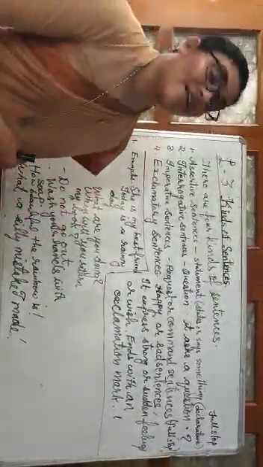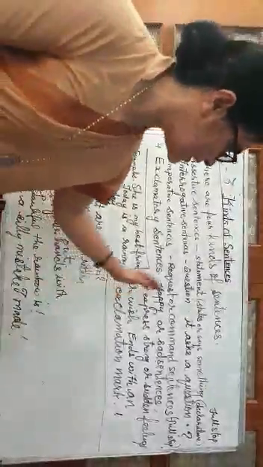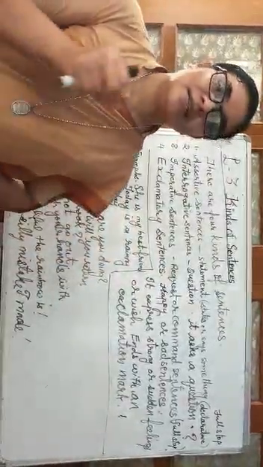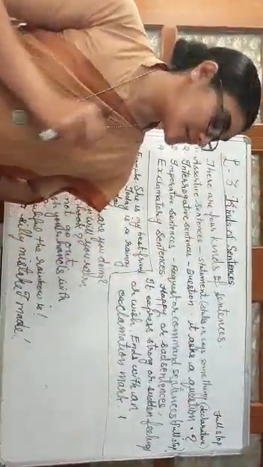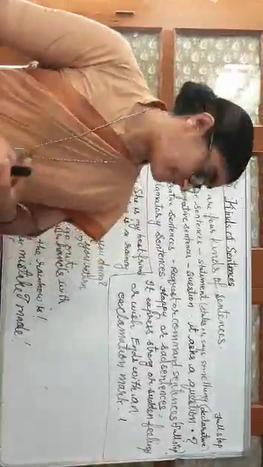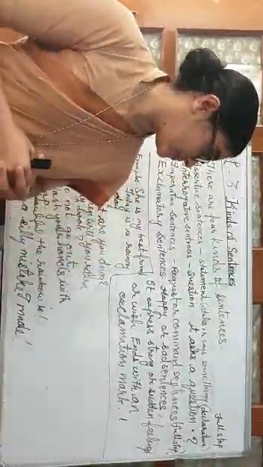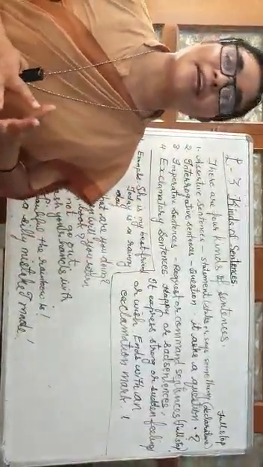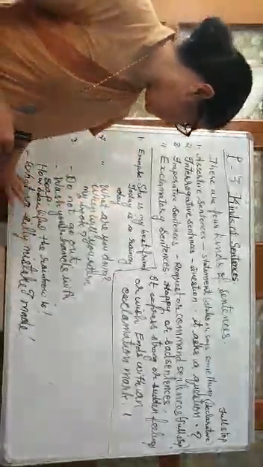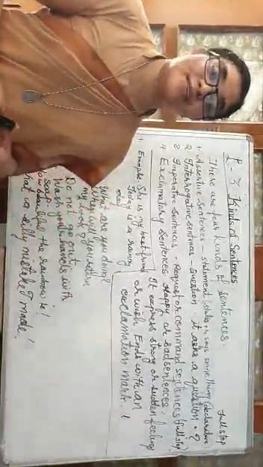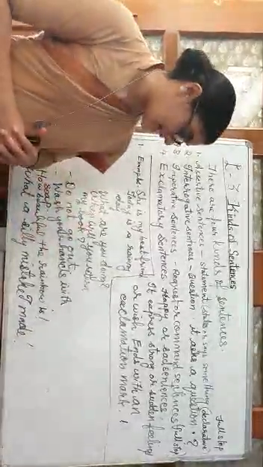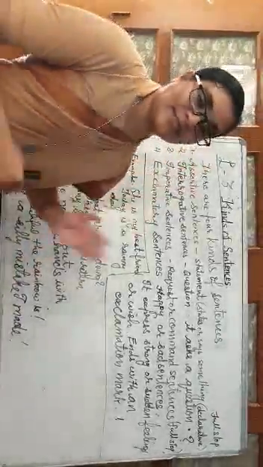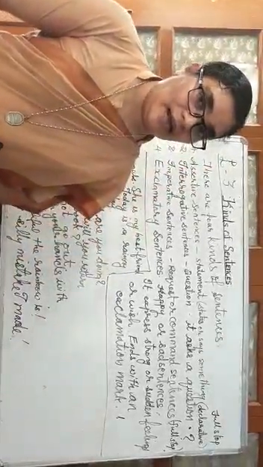And the fourth one, we have exclamatory sentences, which are also known as happy or sad sentences. This type of sentence expresses strong or sudden feeling or a wish. And this type of sentence ends with an exclamation mark. For example, how beautiful the rainbow is! What a silly mistake I made! So these are the 4 types of sentences that we learned.